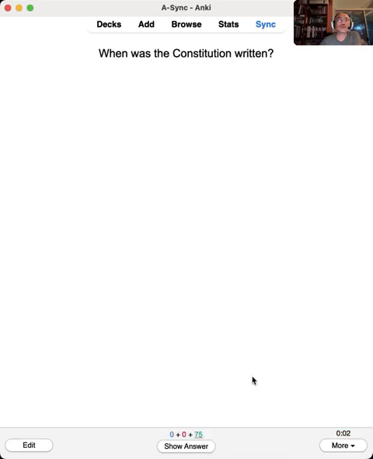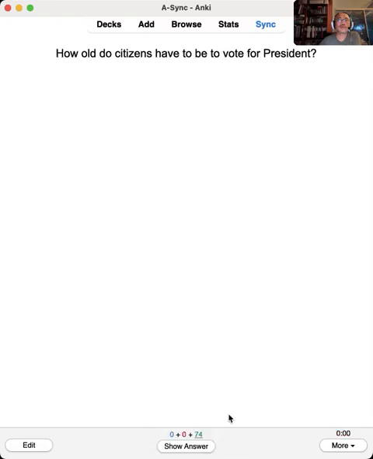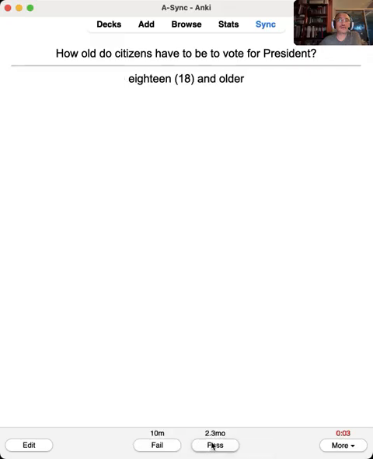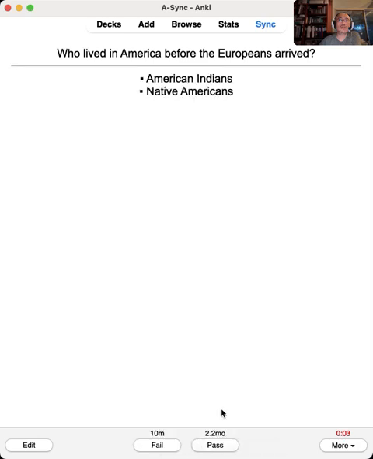When was the Constitution written? It was 1787. How old do citizens have to be to vote for president? 18 and older. Who lived in America before the Europeans arrived? Native Americans or American Indians.